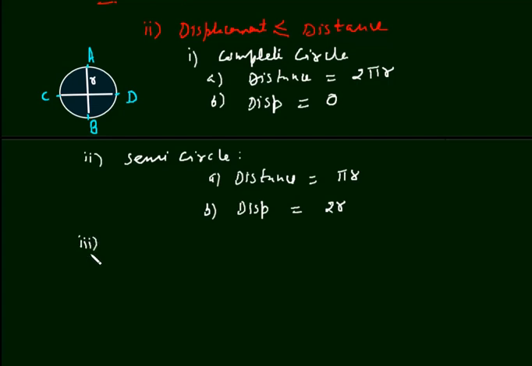Third case is quarter circle. I mean body moves A to C. Then what is distance? It will be pi r divided by 2. So this distance AC will be pi r by 2. And what will be displacement?